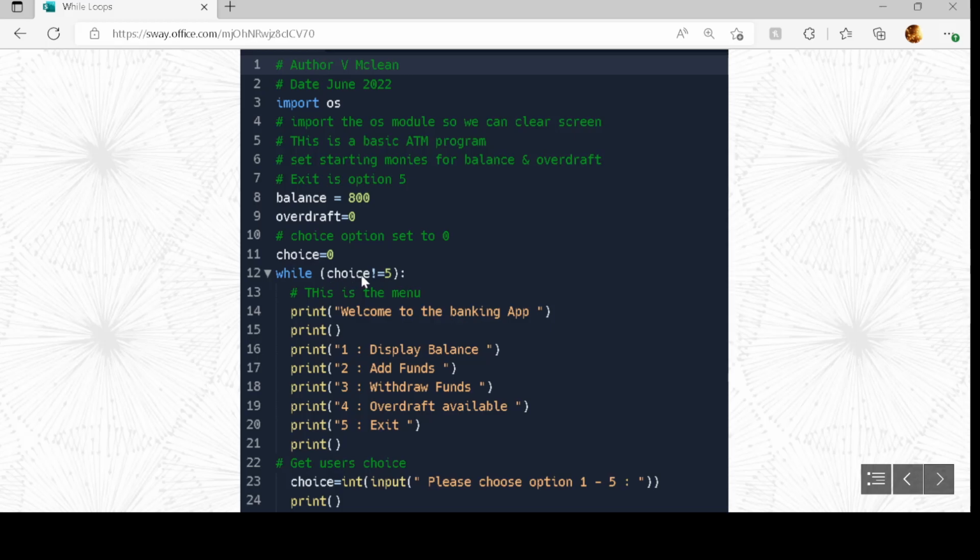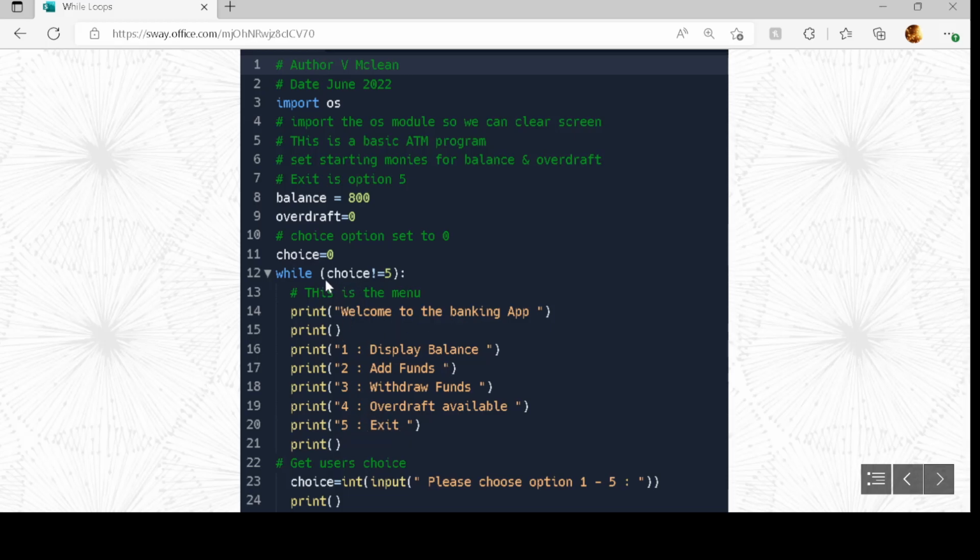So while choice is not equal to 5, I have my banking app menu. Welcome to the banking app. Number 1, display balance. Number 2, add funds. Number 3, withdraw funds. Number 4, overdraft available. Number 5, exit. So 5 is the exit.